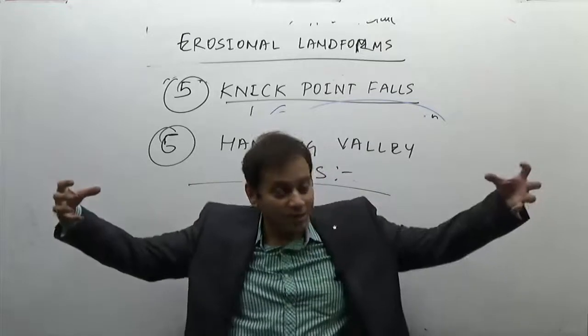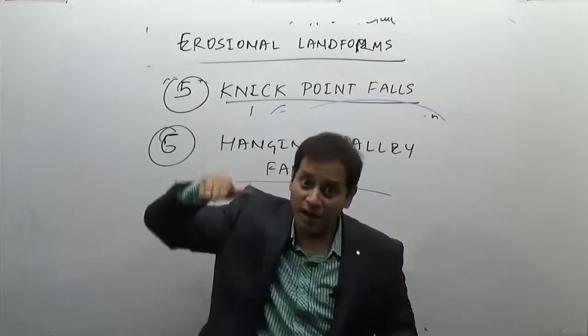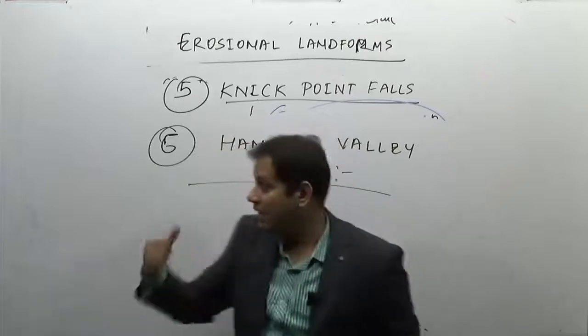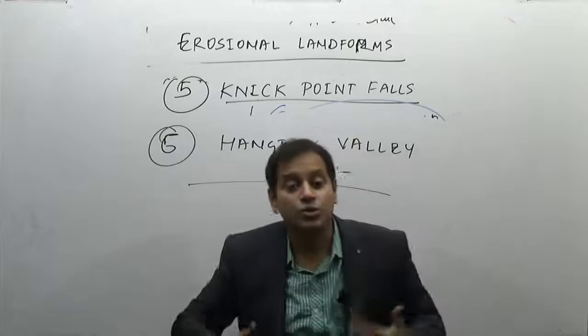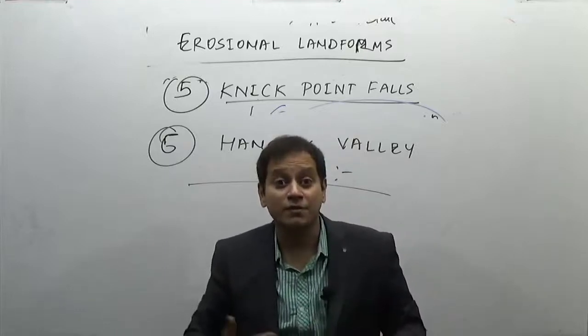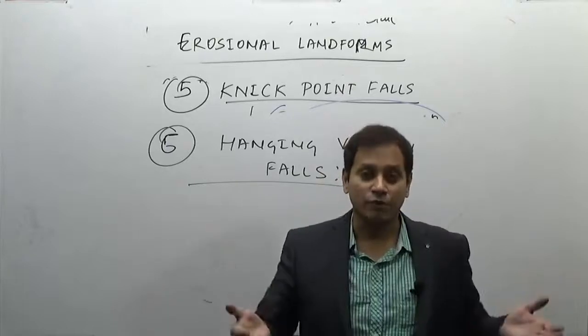So the tributary glaciers join the main glacier from a certain height. Such valleys are known as hanging valleys. So hanging valley falls are associated with glaciated topography. When the ice melts, it becomes a waterfall.